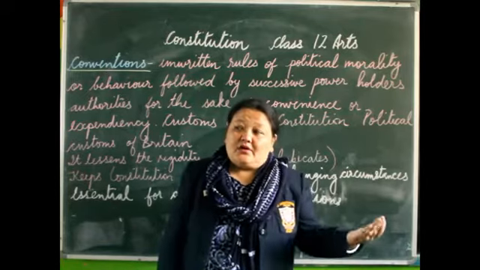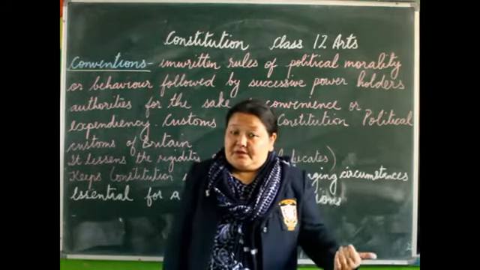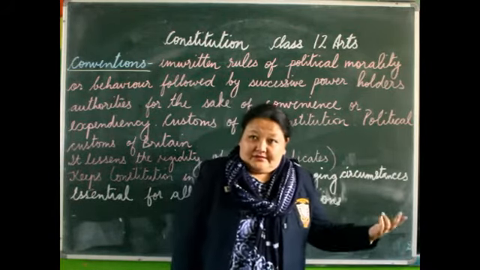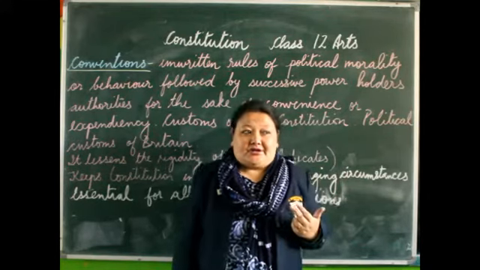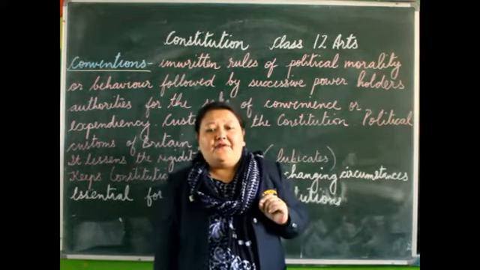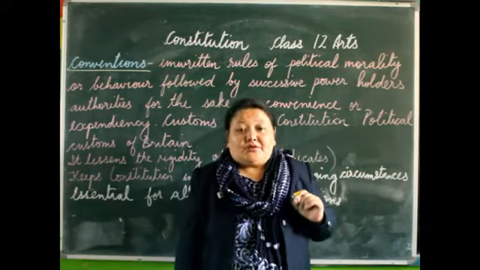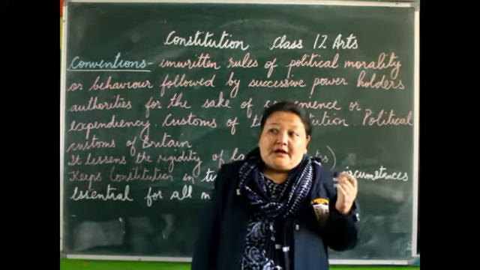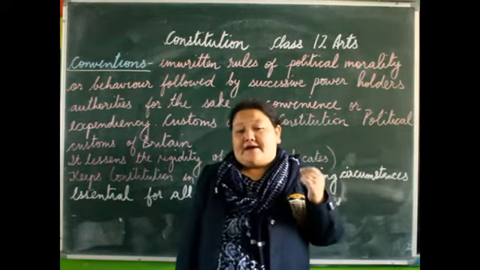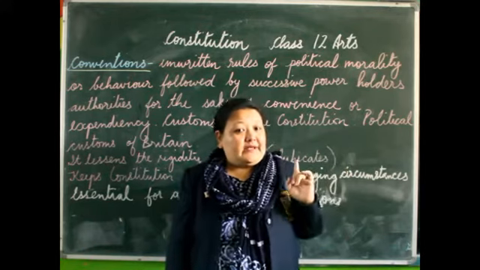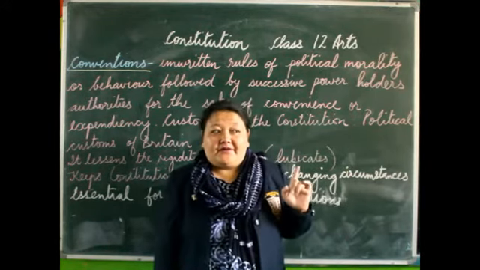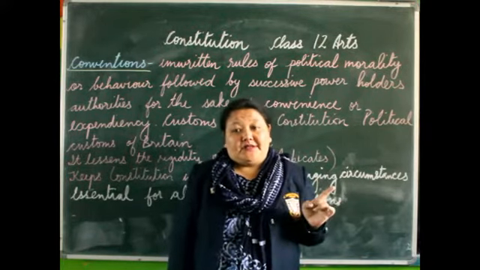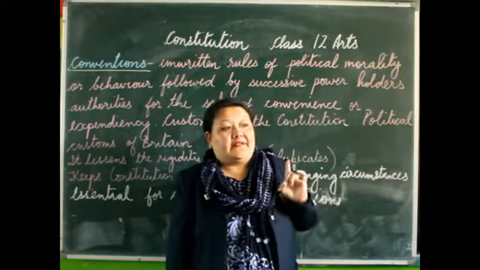The Prime Minister along with his cabinet ministers are the real policy makers. They are the real ones who make the rules and regulations and think about running the country. Then you have the office of the British Prime Minister. The Prime Minister plays an important role, because in Britain, even though the monarch is the head of state, the head of government is the British Prime Minister. So the office of the British Prime Minister is also the result of a convention.